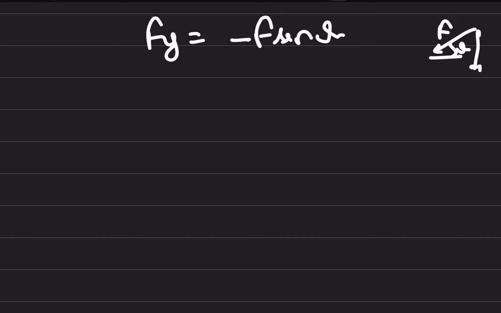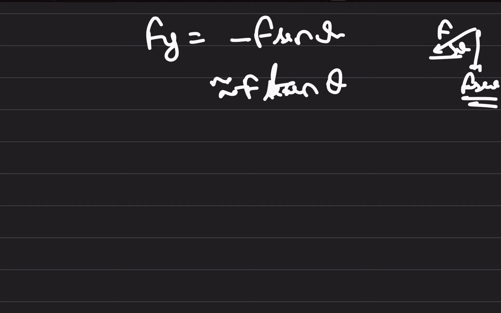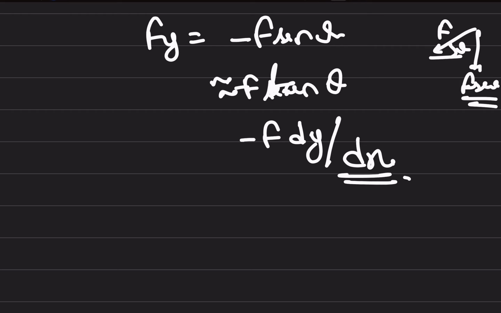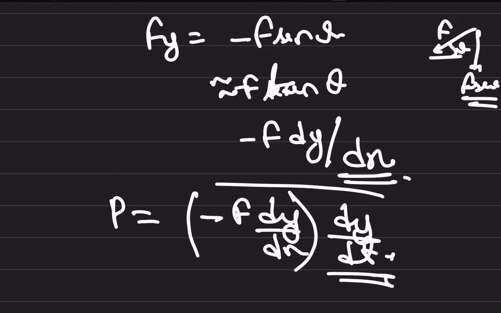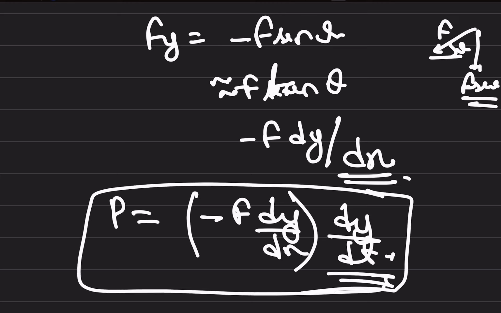So Fy is equal to minus F sine theta. Since the force was like this and theta was like this, F sine theta will be here, which is minus F tan theta, or minus F dy by dx. Now how is power defined? Power is equal to minus F dy by dx into dy by dt.